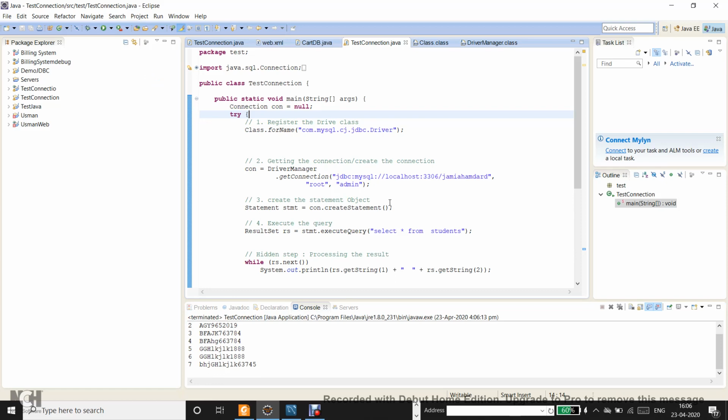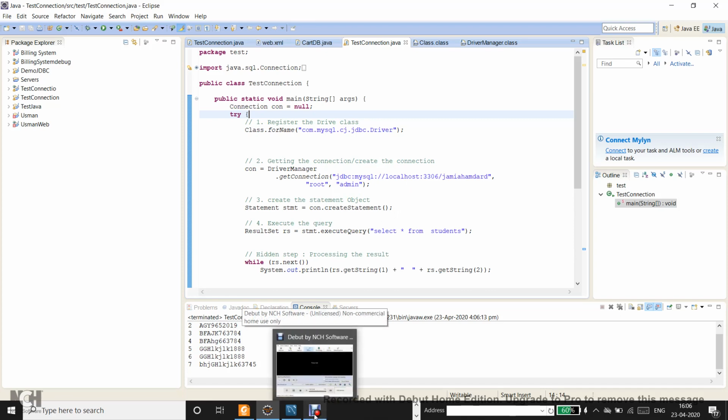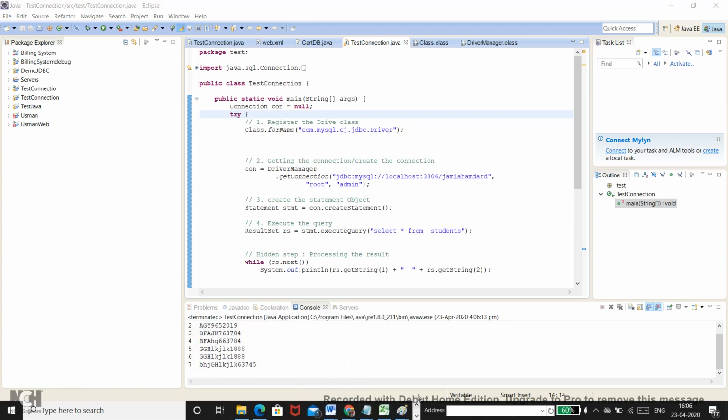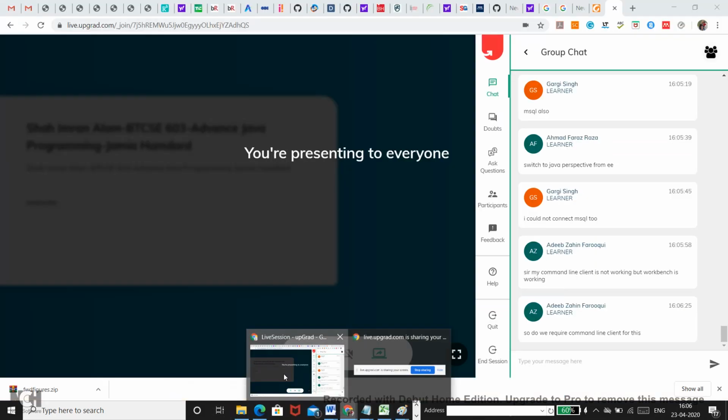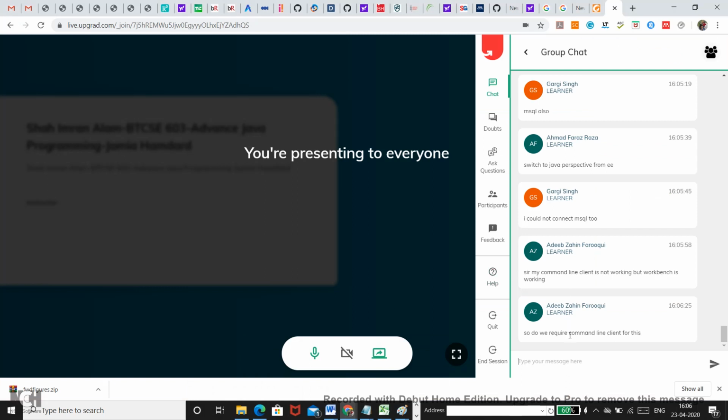Typically, just for experimenting with JDBC, you won't require the web container or any kind of server as such. But yes, if you want to have the same code running from your web application, then of course you will require a container in that case. Either you can use the command line, or better, try to ask questions in the doubt section, so that they can be separately distinguished from the general discussions.